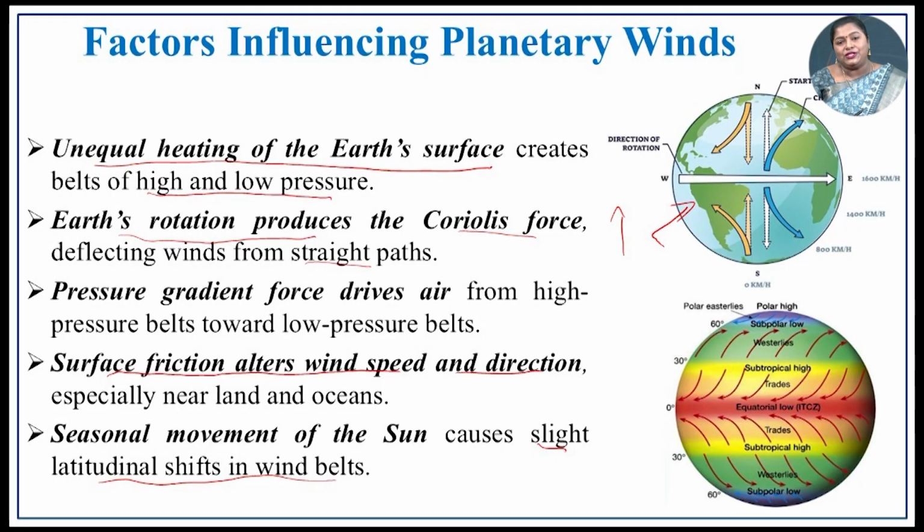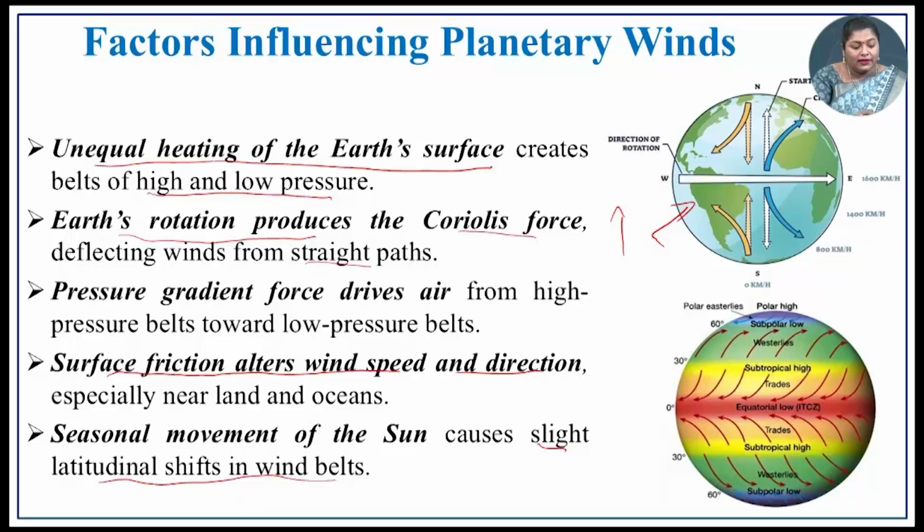What are the factors which influence the planetary winds? That is, the uneven heating of Earth's surface, which is created in each and every belt. How does the wind usually travel? The wind usually travels from high pressure towards the low pressure region. So, this flow is because of uneven heating of Earth's surface, and because of Earth's rotation, the Coriolis force. So, this Coriolis force deflects the wind from the straight path. The wind is not traveling straight, it is deflecting.